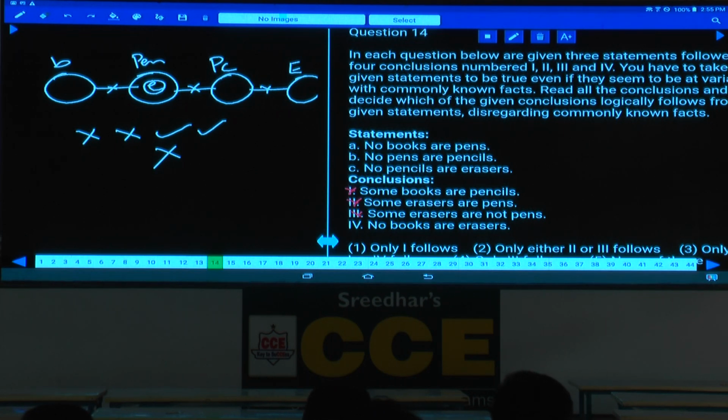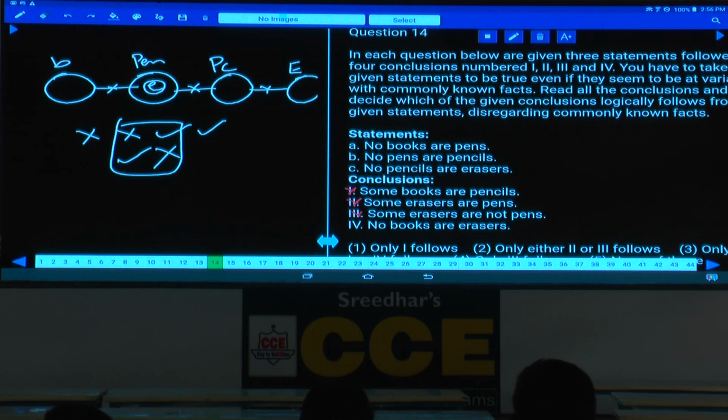How to check out this? Check out the first two. Some books are pencils, is it true now? Some books are pencils, now also it is false. Some erasers are pens, now it is true. Hence what is your answer here? Either 2 or 3, isn't it? Either 2 or 3. Then coming to the fourth one, what is fourth here?